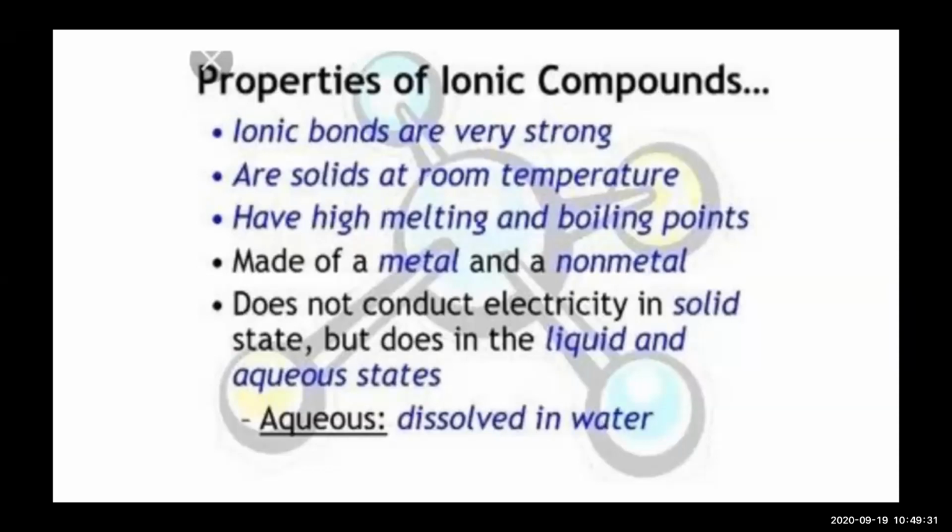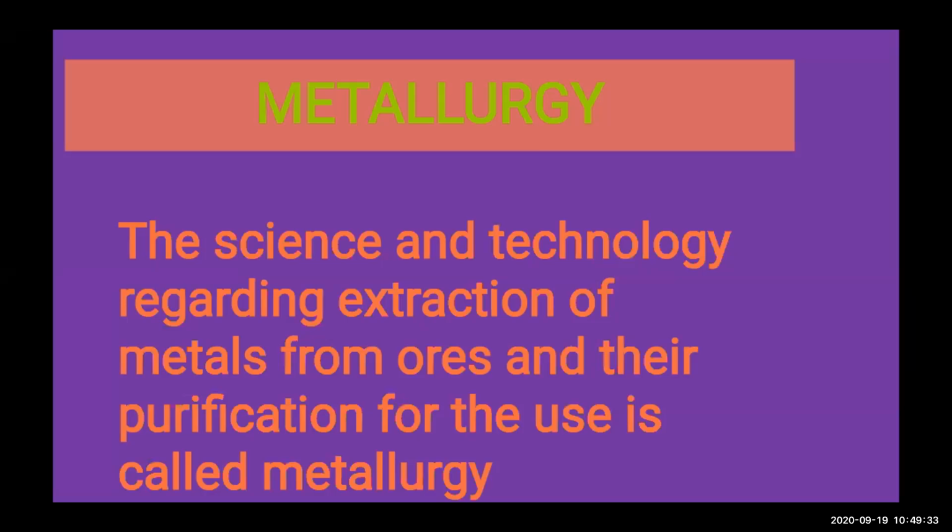Now next, this also we have seen about metallurgy. We have started the main topic in this chapter. What is metallurgy? Why are we learning this chapter? The science and technology regarding extraction of metals from ores and their purification for use is called metallurgy. Metallurgy is the process by which we can extract metals from the ore.